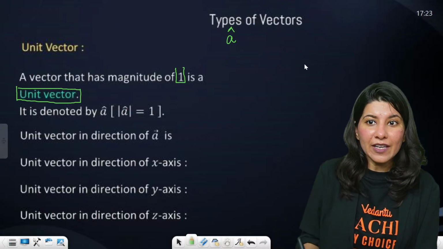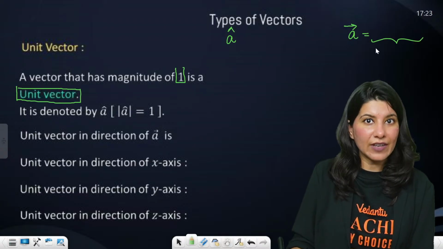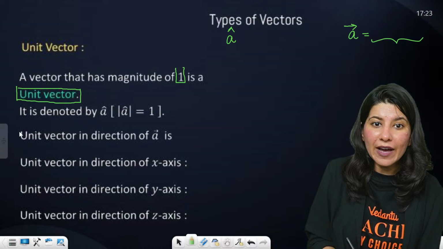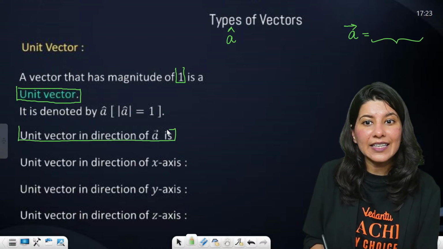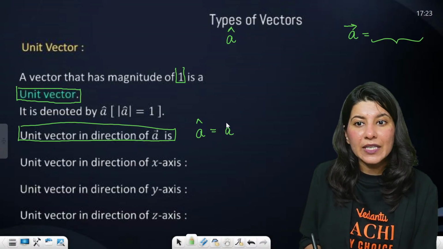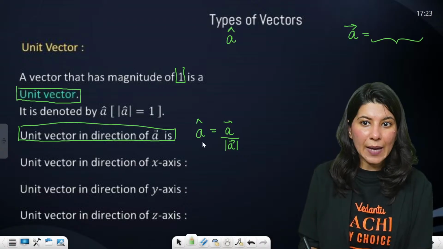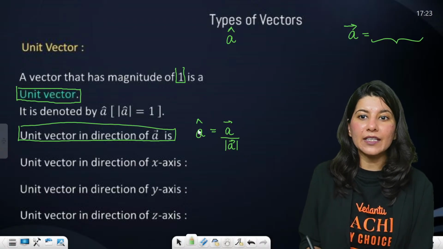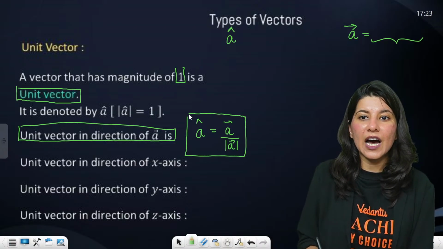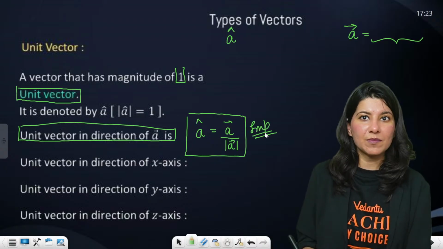If A vector is given to you and you have to figure out its direction, that will be A cap, which equals A vector upon magnitude of A vector. This is the formula to calculate a unit vector. This is very, very important.